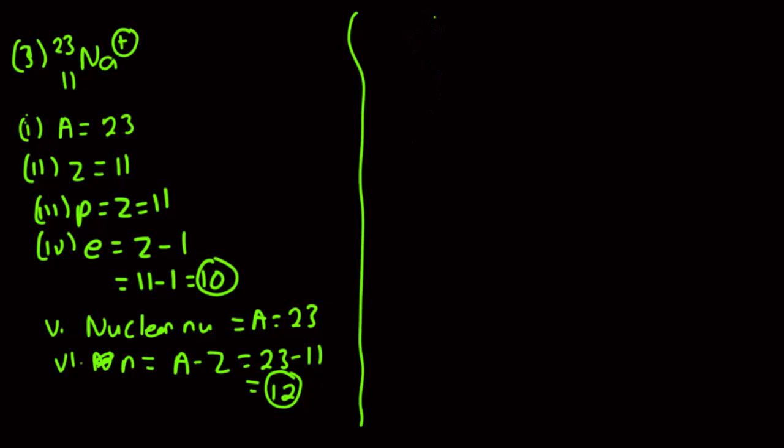Last one, let's solve the last one, which is aluminium 27, 13, 3 positive. Can you try and get the mass number, atomic number, proton number, electron number, nucleon number, and neutron number? So lastly, mass number, in this case, is 27.